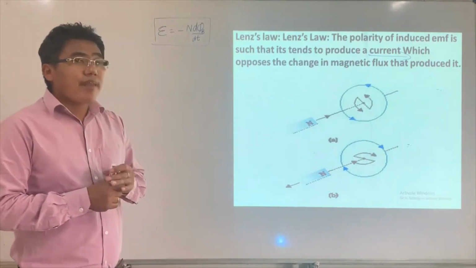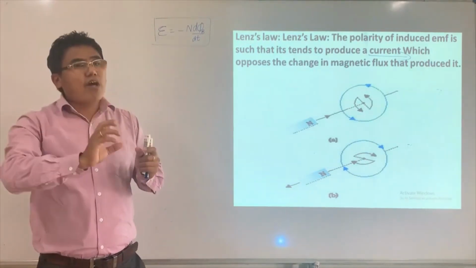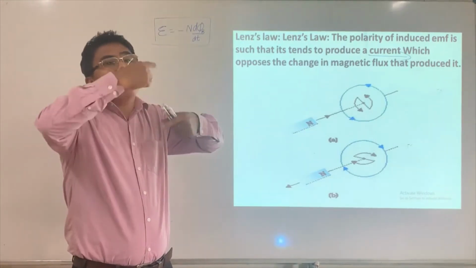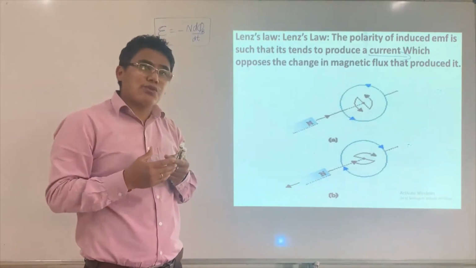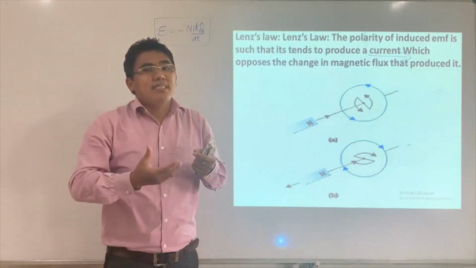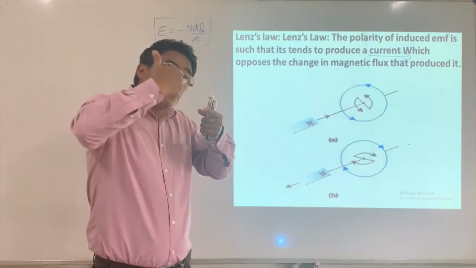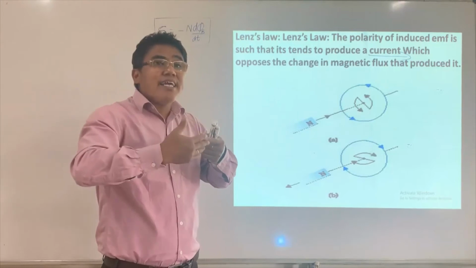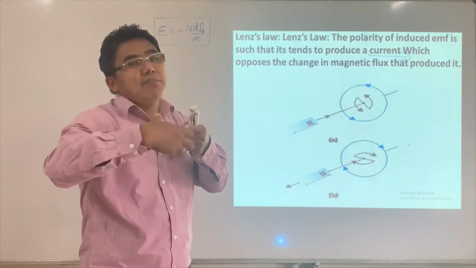If I change the magnetic flux across any coil, there will be an EMF induced, and hence a current induced. His understanding was that the magnetic field produced by the induced current is such that it opposes the changing magnetic flux.